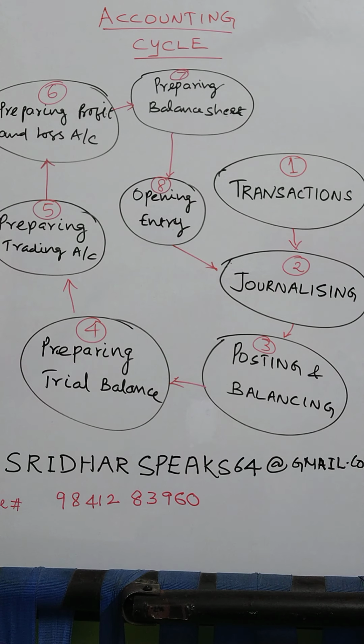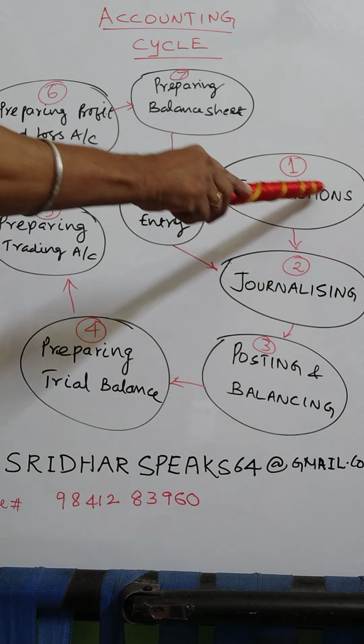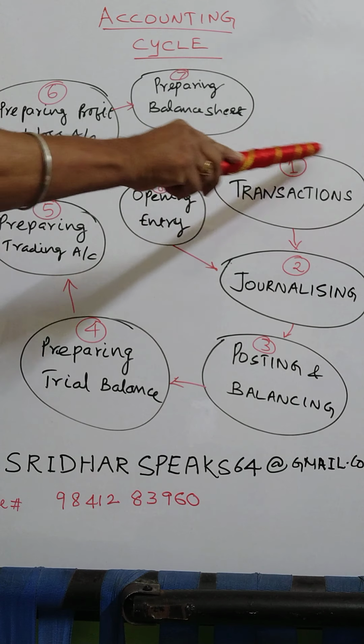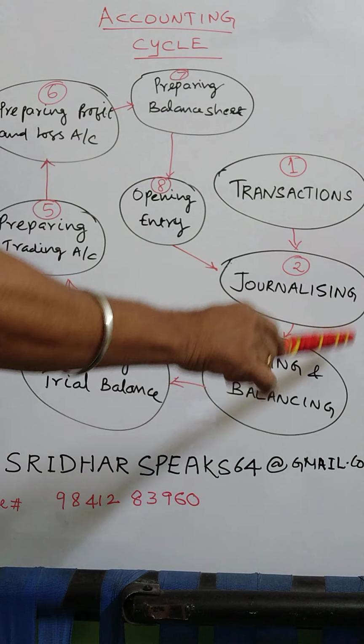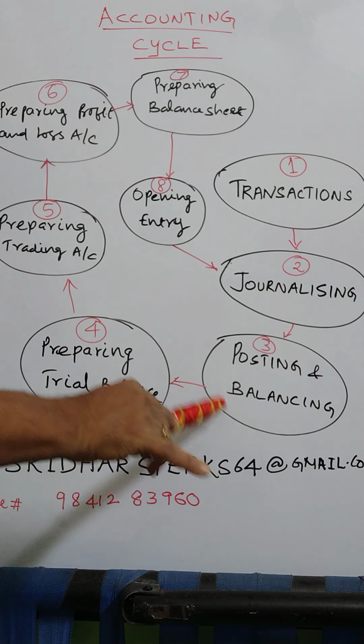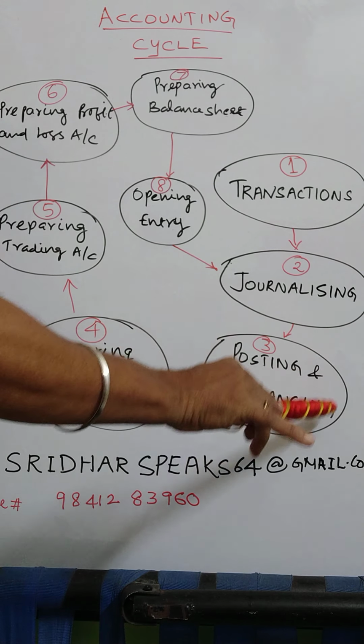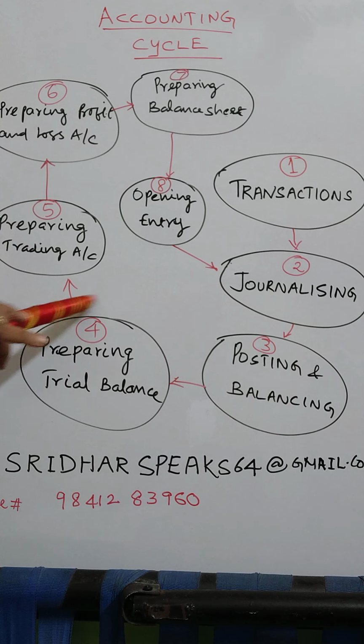After the trial balance preparation, we need to understand the preparation of the trading account. Any enterprise has done so many financial transactions. All the financial transactions will appear in the form of journalizing. After journalizing, it will go to the respective posting, which is called posting and balancing. After posting, we do our trial balance.